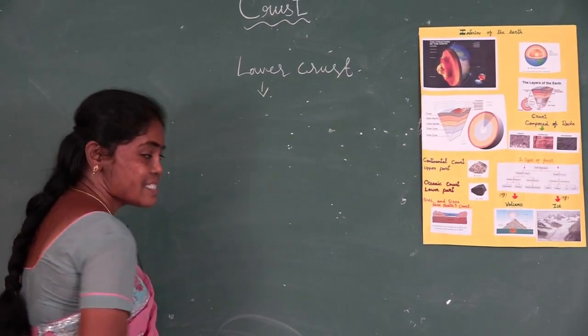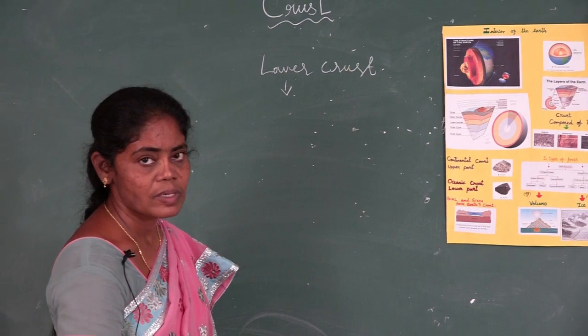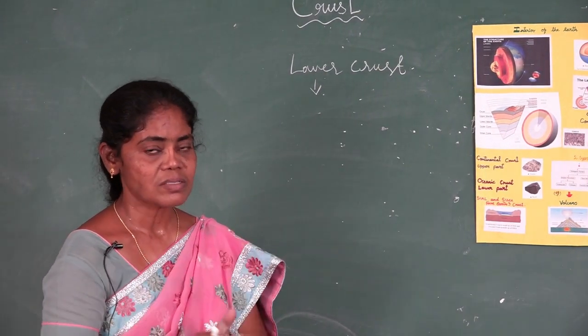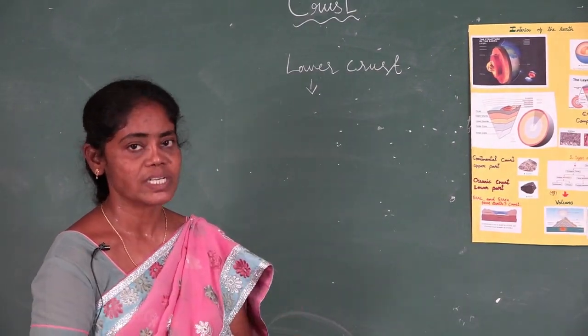This lower crust consists of basalt rocks and forms the oceanic crust.